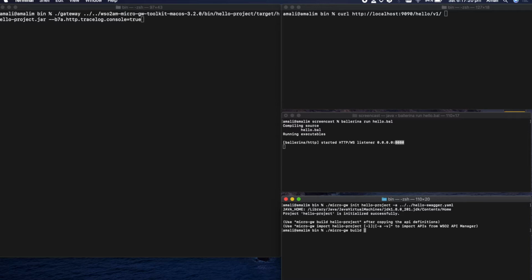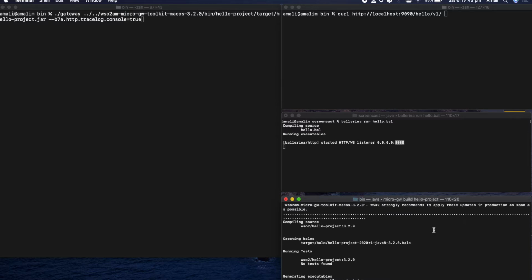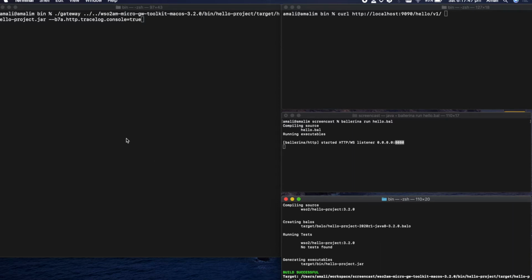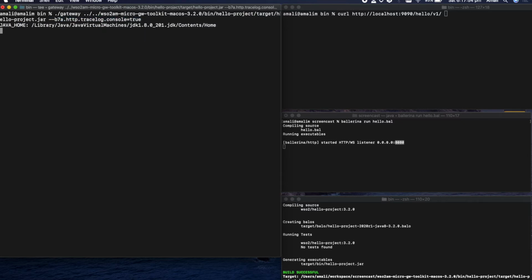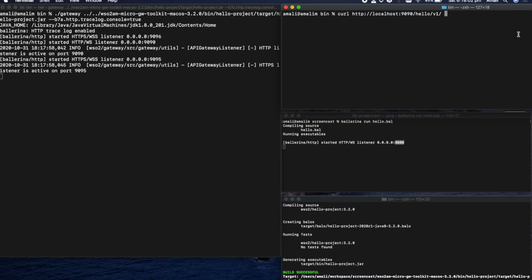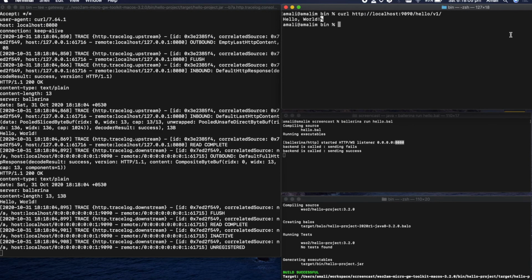If you are new to the microgateway, please make sure to check the quick start guide in the official documentation. Let's start the gateway with trace logs enabled so we can see incoming and outgoing messages. Let's invoke the API now. As we can see, there are two calls being made to the backend.